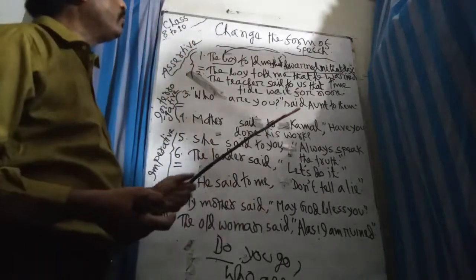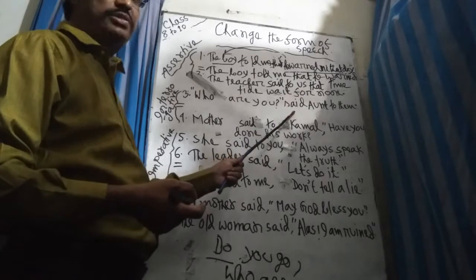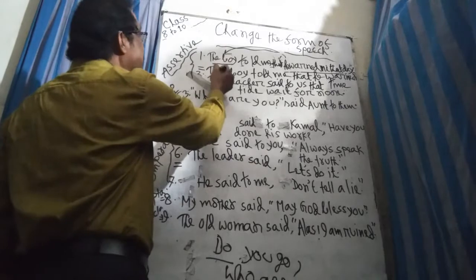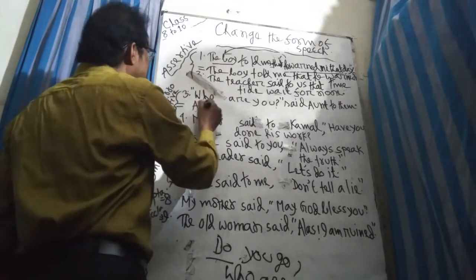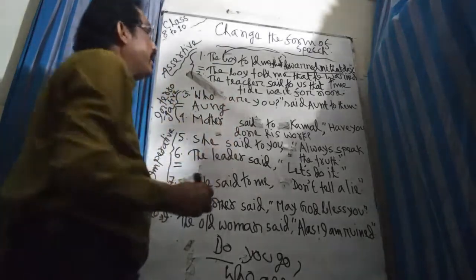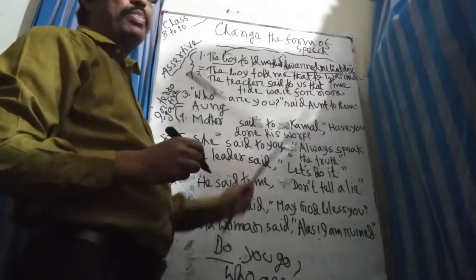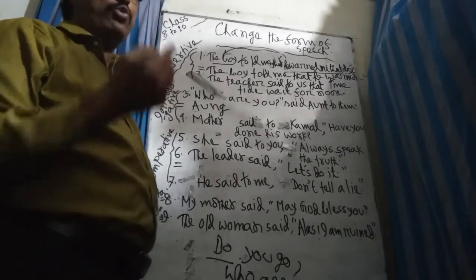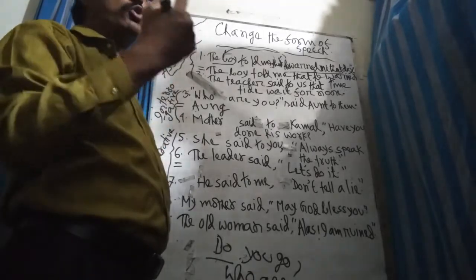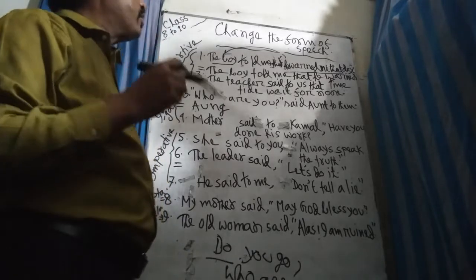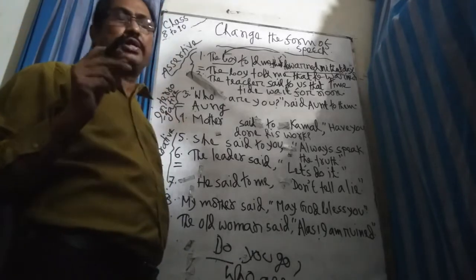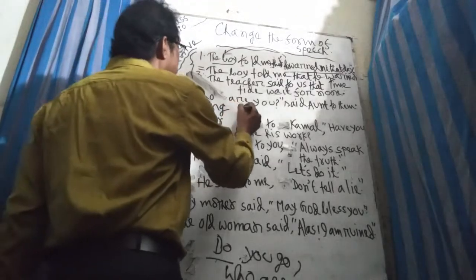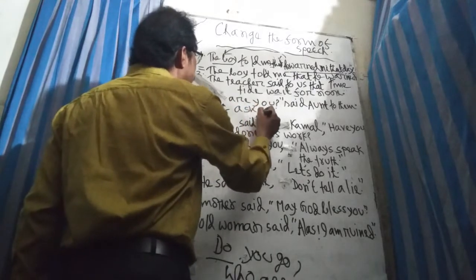Here, which one is the reporting verb? Said. And which one is the subject? Aunt. You bring that first; you start the sentence with the subject, aunt, and said is the reporting verb. In an interrogative sentence, the reporting verb will be changed into asked, inquired of, demanded of, wanted to know from, such types of verbs. But of them, the very simple verb is asked. So the students are very familiar with writing asked. I have written it down also.